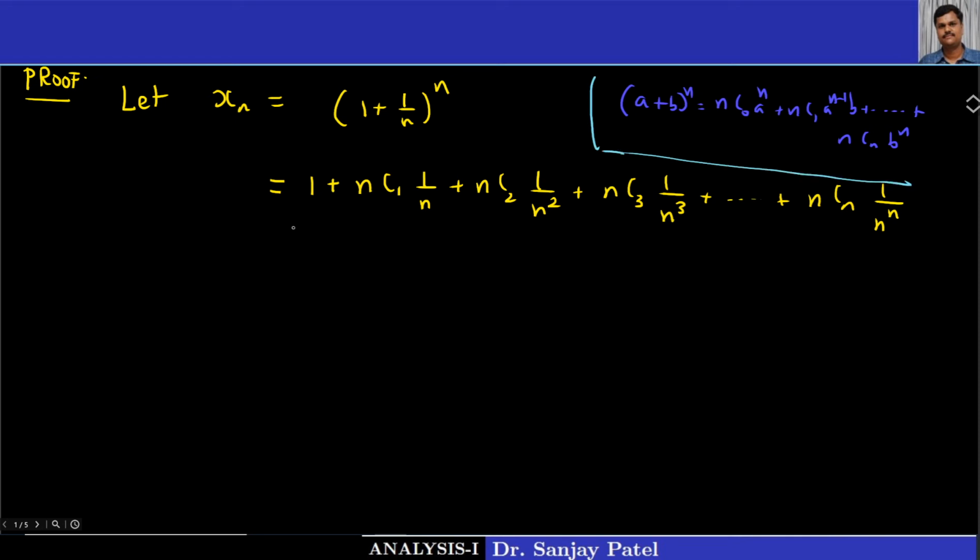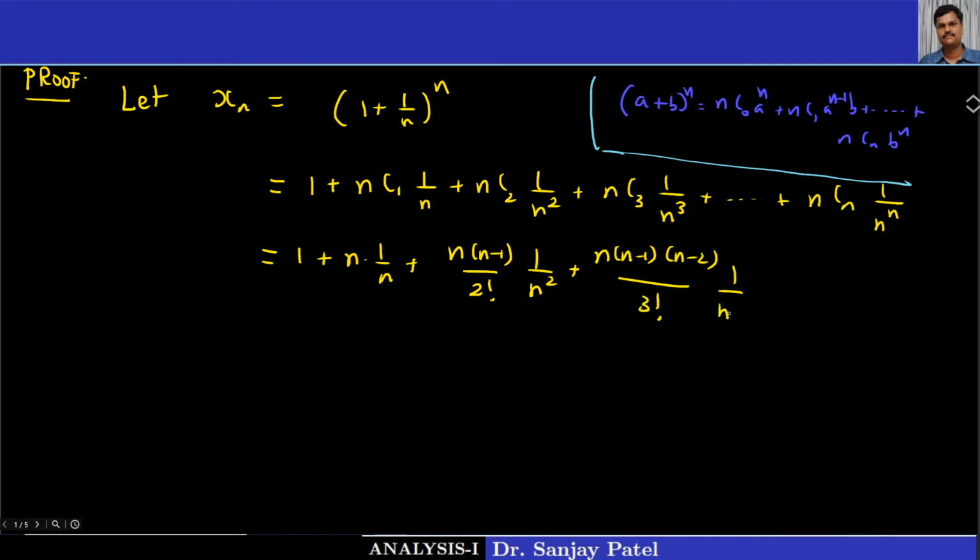Now let us consider the simplification of this. This is equal to 1 plus, I am writing like this, n, nc1 is n into 1 upon n, nc2 is n into n minus 1 upon 2 factorial into 1 upon n square, plus n into n minus 1 into n minus 2 upon 3 factorial into 1 upon n cube.